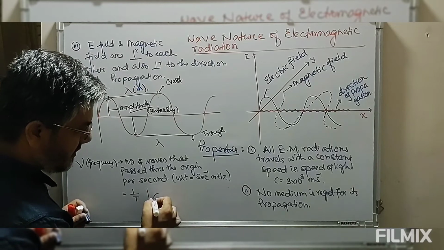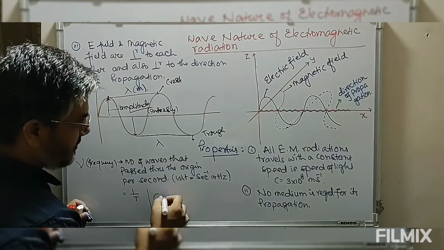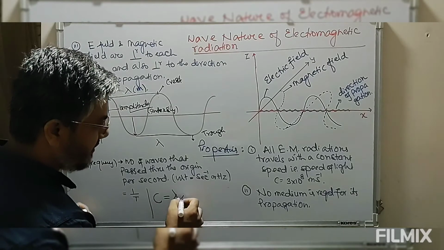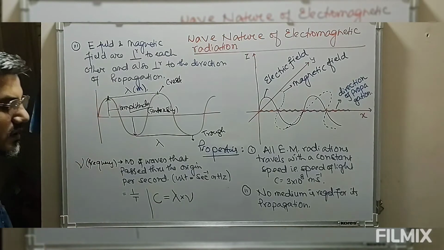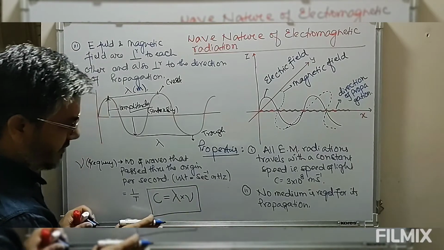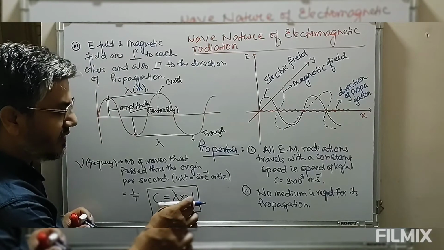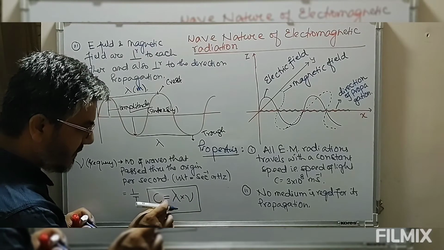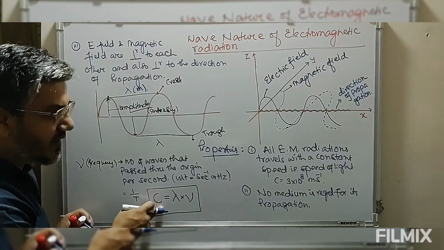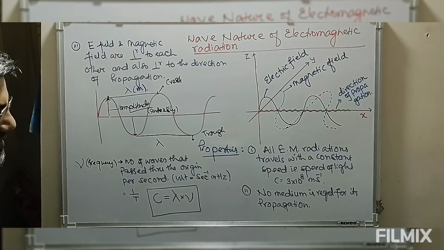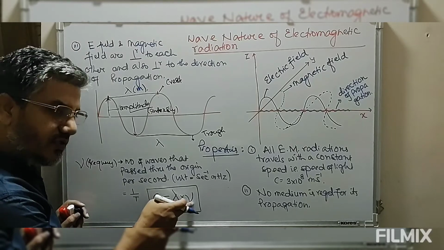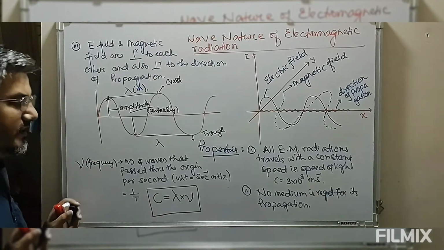Now we have this c, the speed of light, which is equal to the wavelength associated with the electromagnetic radiation multiplied by the frequency associated with it. So this is the relation between wavelength and frequency. Wavelength into frequency of any electromagnetic radiation is equal to the speed of light, that is 3 into 10 to the power 8. So if we have the wavelength, we can easily convert it into frequency, or if the frequency is given, we can easily convert it into wavelength.